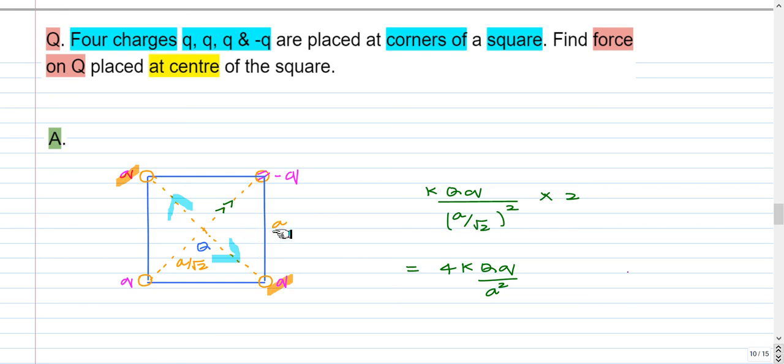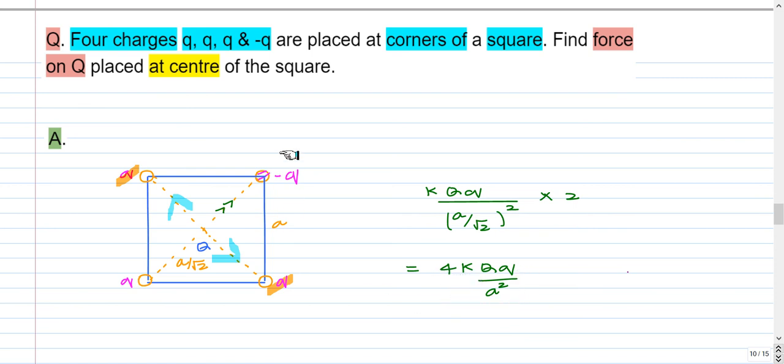The side of the square is A, so this is also A. The diagonal is root 2 A. So the distance between Q and Q is half the diagonal, that is A by root 2. And two of them, because of the Q and because of the minus Q. So the resultant force is 4KQq by A square.